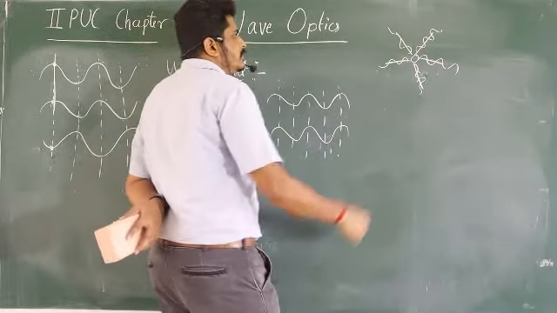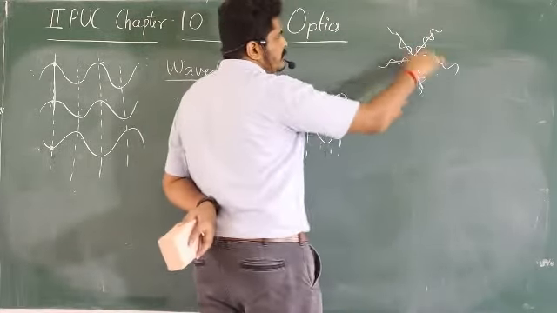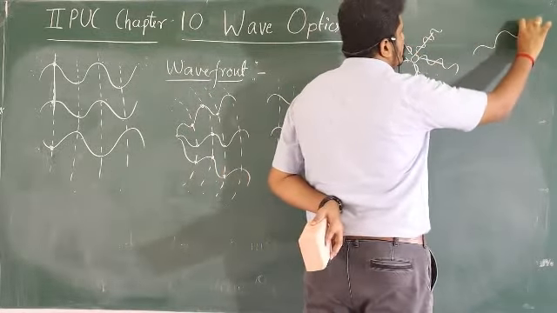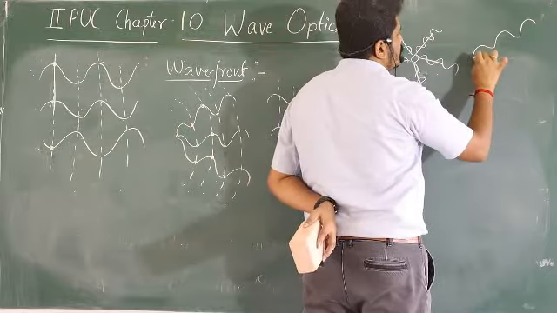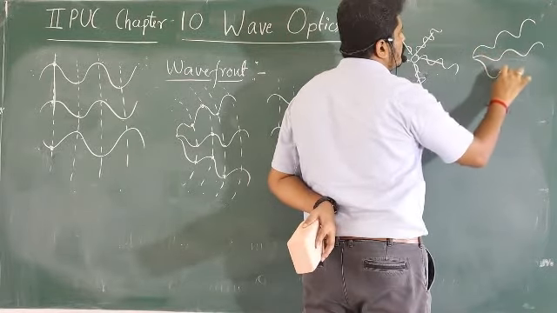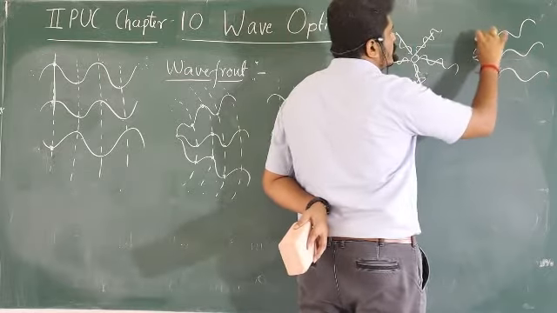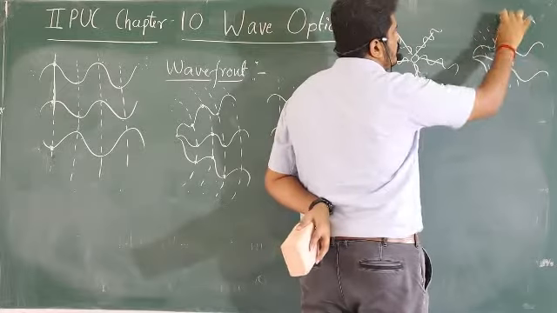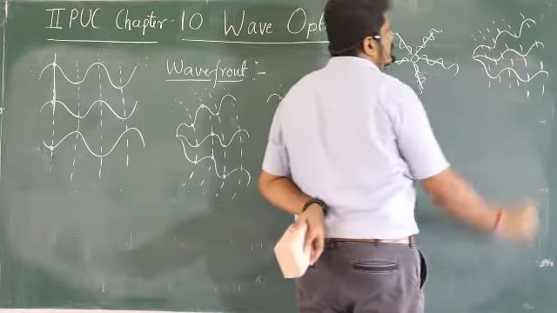Like this. If I take only this much part, it looks like a ray of light spreading from one particular point. So all these things are in the same phase, correct?